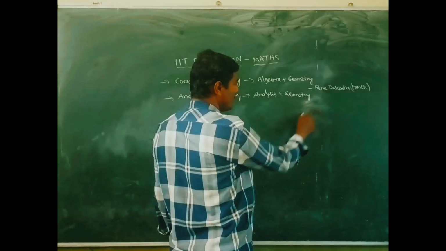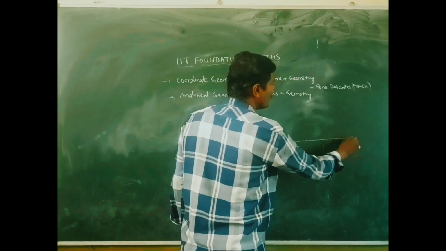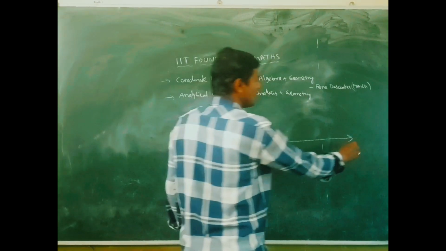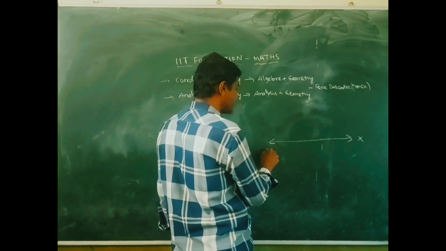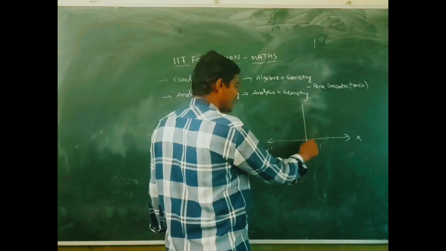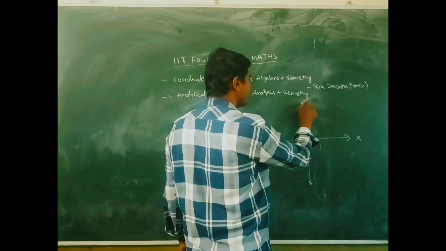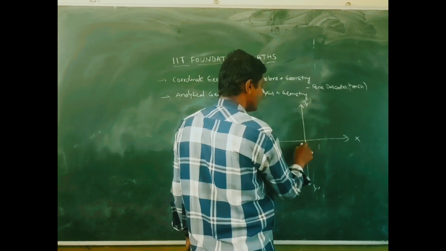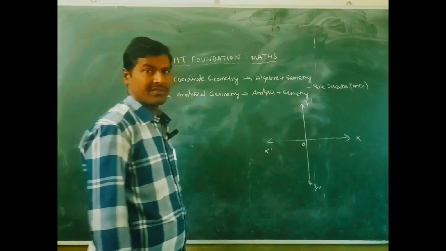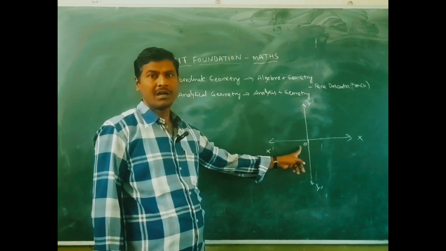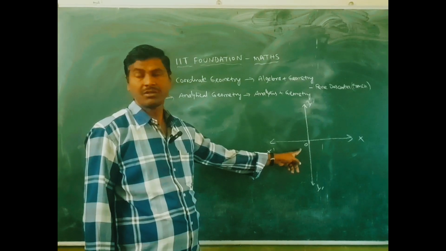So we know the plane. In this plane, we draw one horizontal line, which is the x-axis, and one vertical line, which is the y-axis. The intersection point of the x and y axes is known as the origin, with coordinates 0, 0.